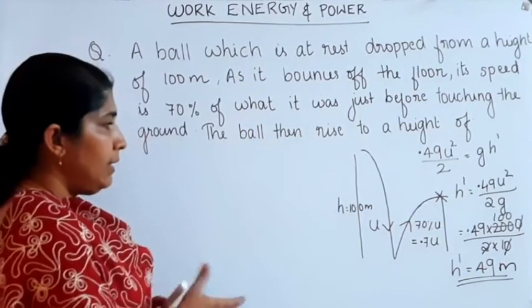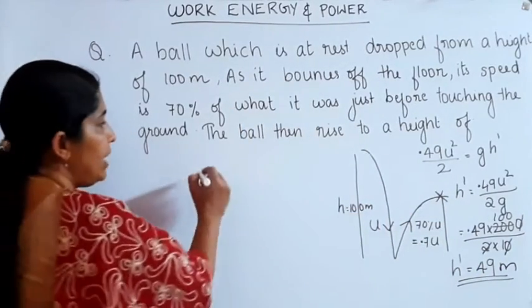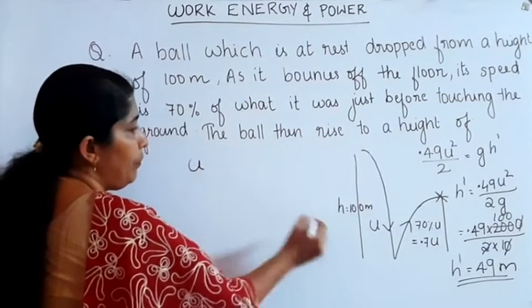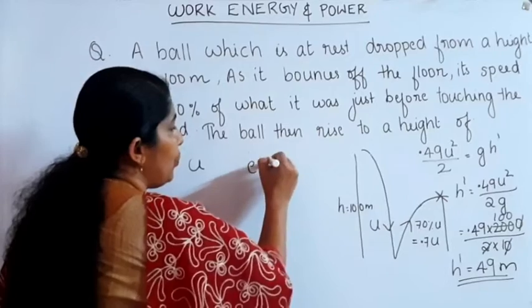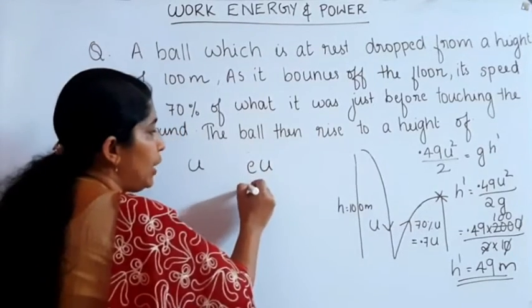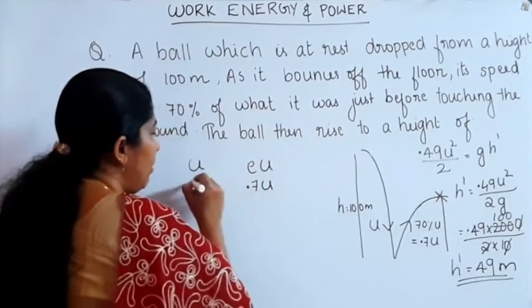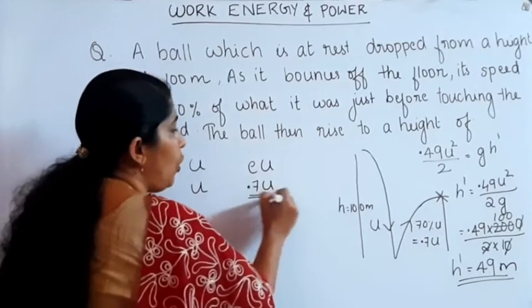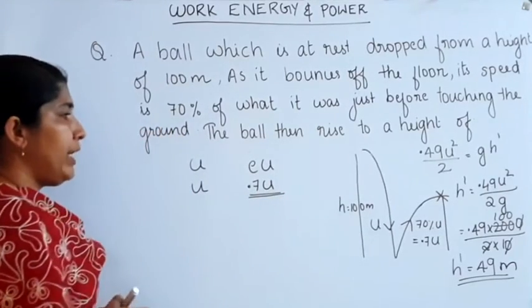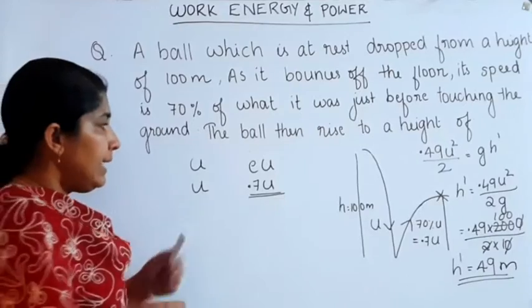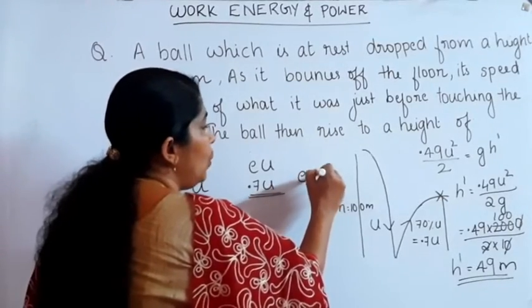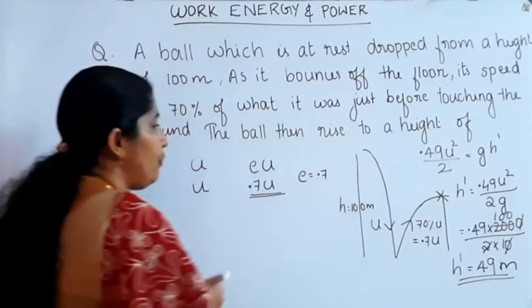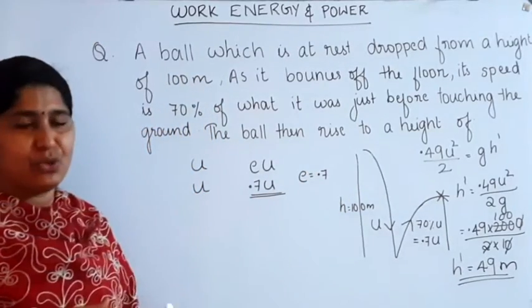Or in another method, we know that the initial velocity is u, and the rebounding velocity is equal to e into u. Here it's equal to 0.7u. Initial velocity u, and the rebounding velocity is 0.7u. That is, the coefficient of restitution e is equal to 0.7. We can find out the coefficient of restitution.